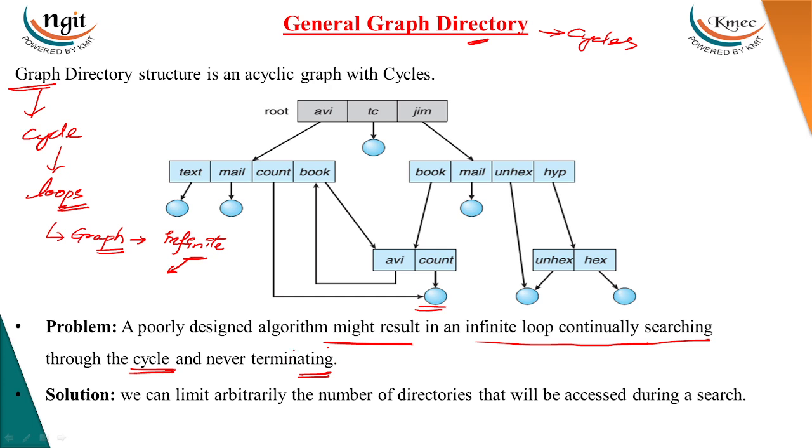So there is a solution for this problem, regarding how many loops or cycles will be done. We can define the number of times the search will be done. That is, we can arbitrarily limit the number of directories that can be accessed during the search. We can set a limit number, so that once the system reaches that number, it will automatically stop searching.